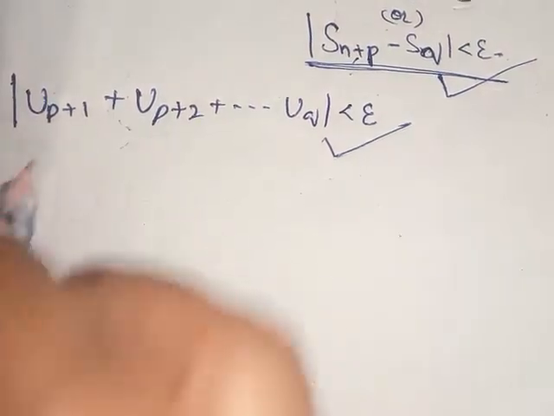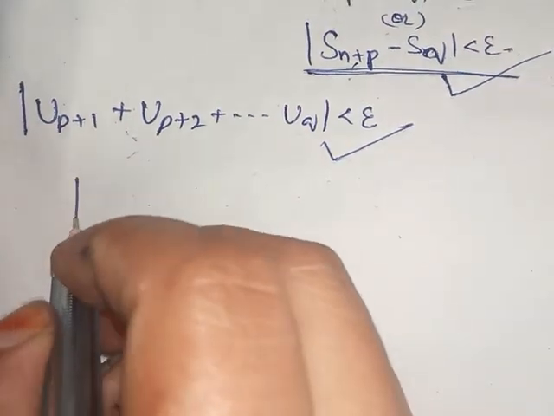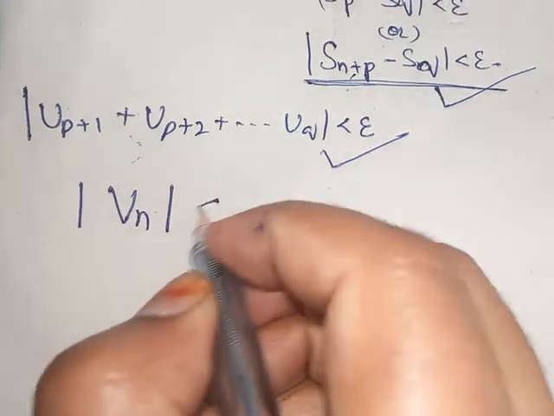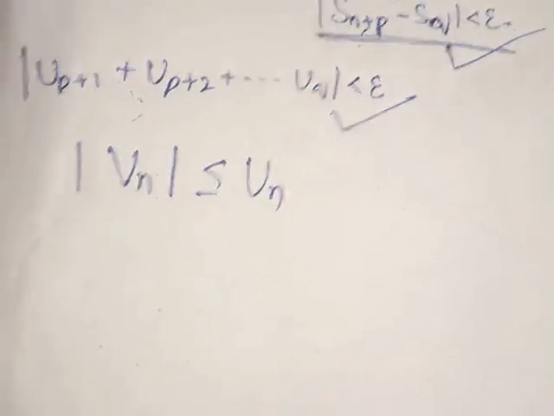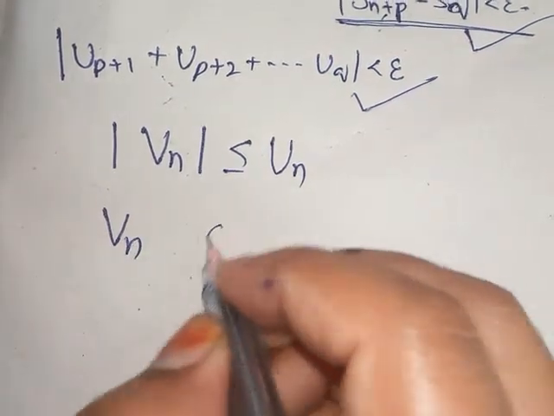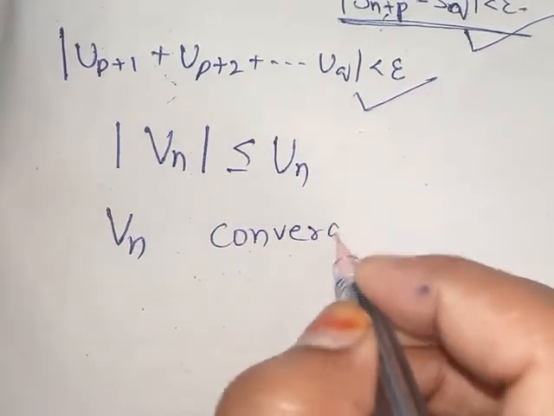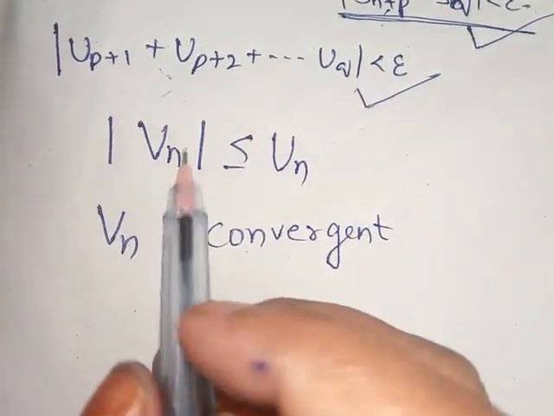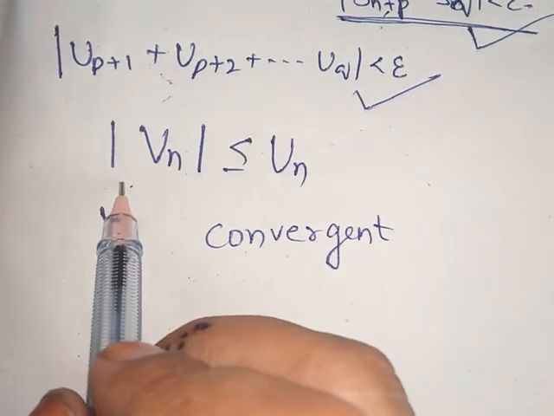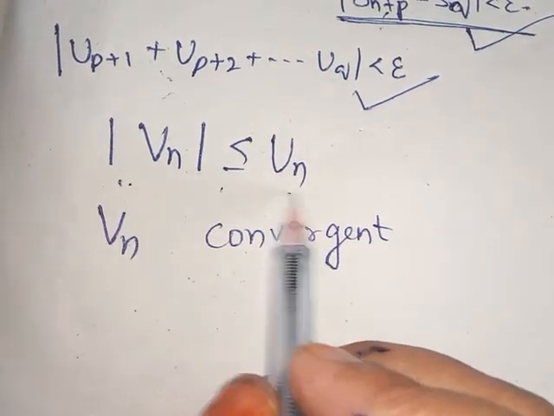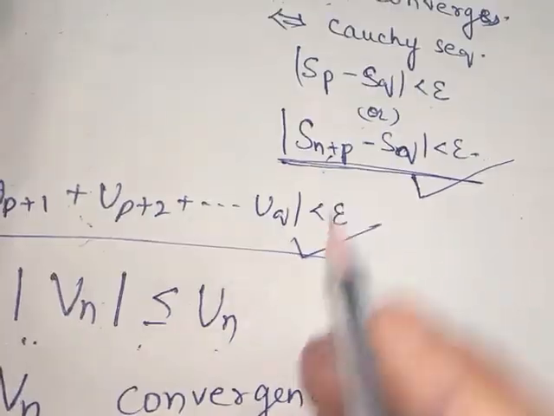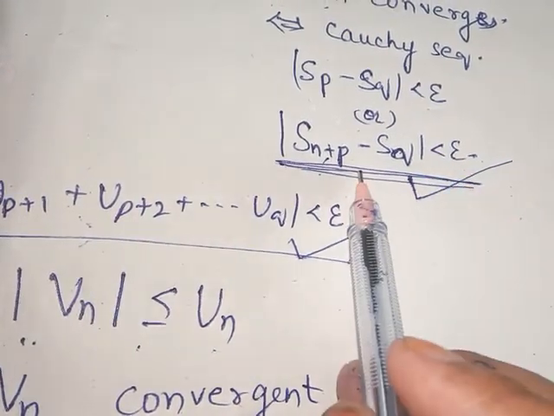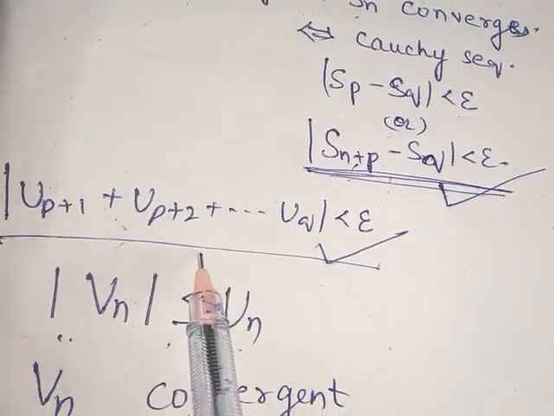When this is a convergent sequence, then this will also be a convergent sequence. So this is the un value, this is the vn value. We can write that the modulus of summation vn is less than or equal to the un value. Therefore we can say vn is convergent. Why? Because in the question they gave that when vn is less than or equal to un, then vn will also be convergent. When un converges, vn will also converge.